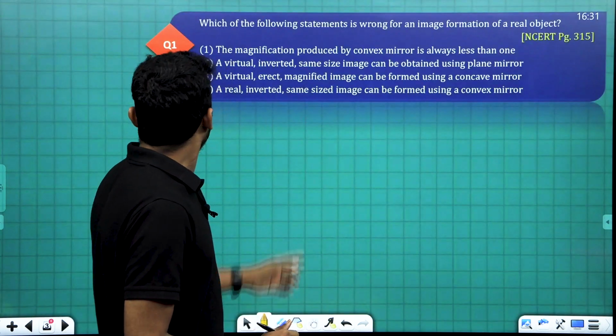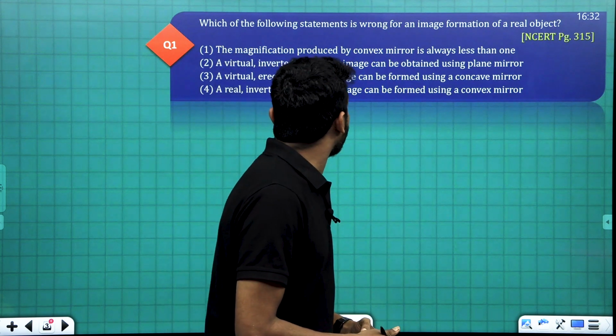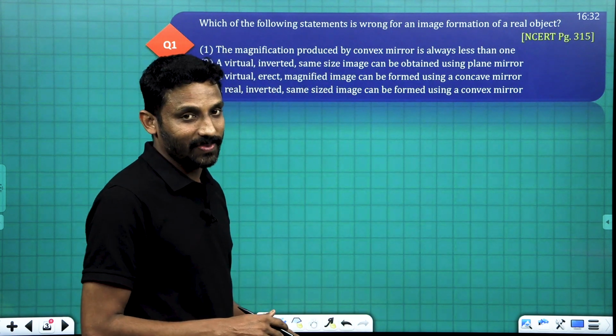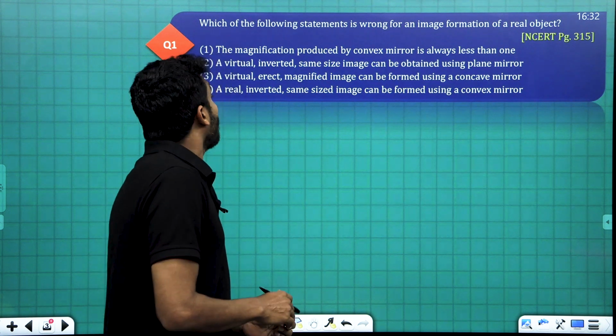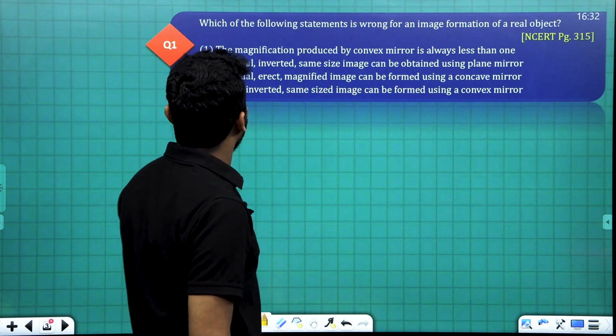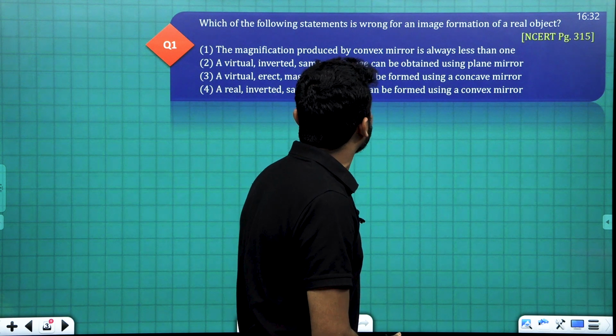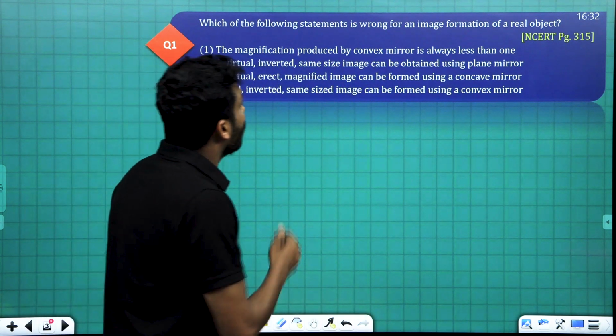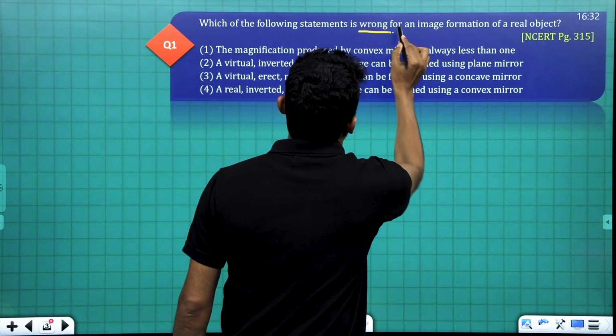The first one: which of the following statements is wrong for an image formation of a real object? Option 1, the magnification produced by convex mirror is always less than 1. We have to select the wrong statement.